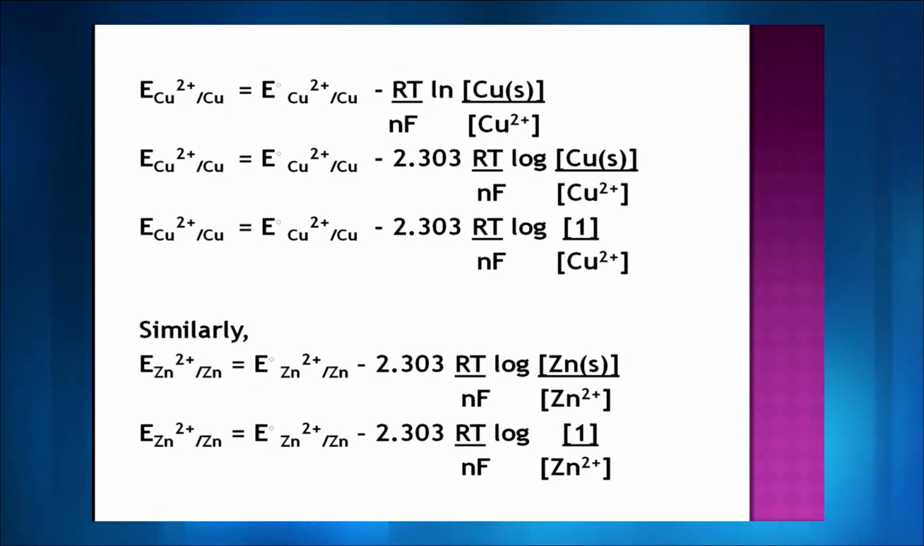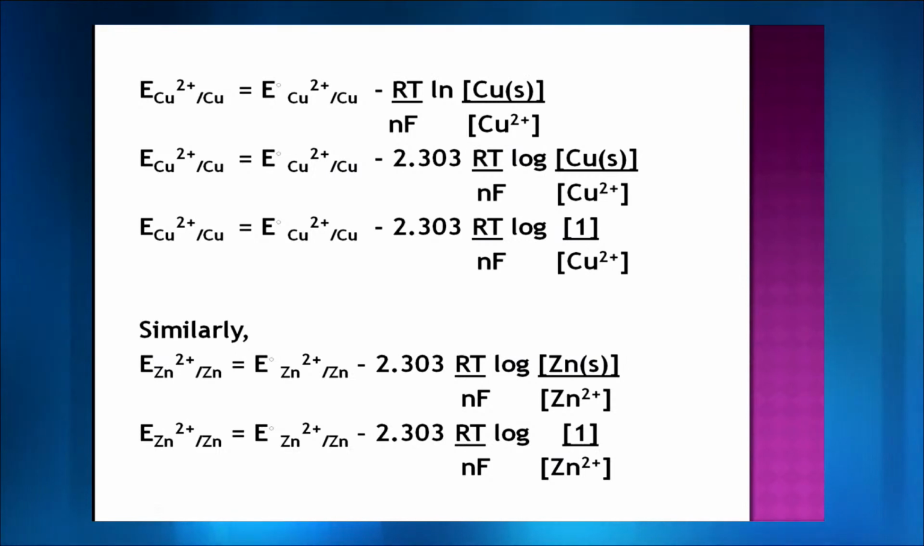Now the Nernst equation says that the electrode potential of the container should be equal to its standard electrode potential minus RT upon nF ln of the metal over its ions. If I am talking about copper, I have written E of copper 2 plus to copper equals E naught of copper 2 plus to copper minus, where R stands for gas constant, T stands for temperature, n stands for number of electrons, and F stands for Faraday's constant. Then we have ln, which is natural log.